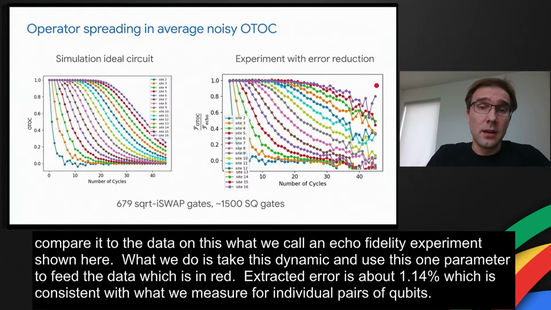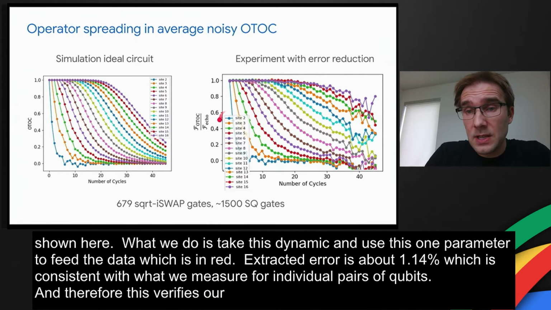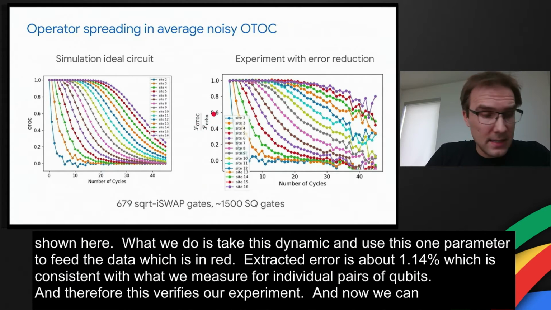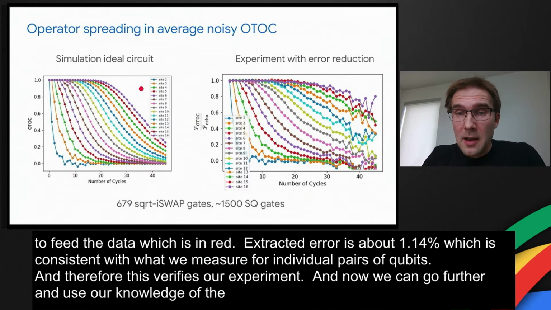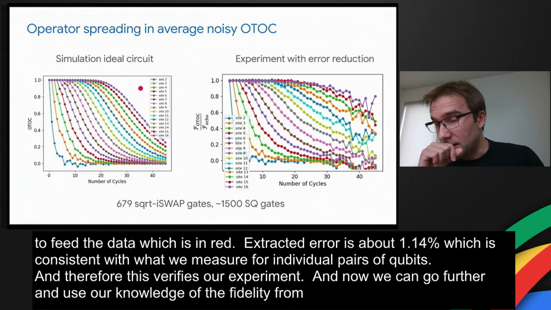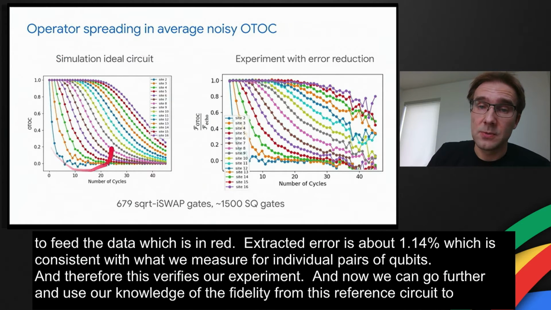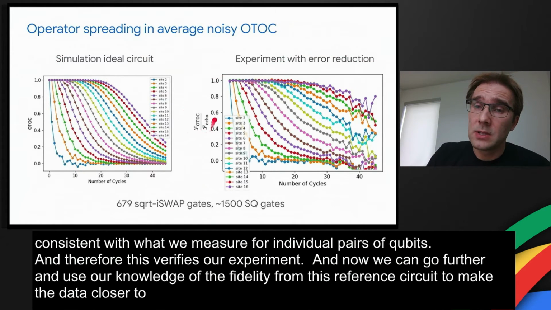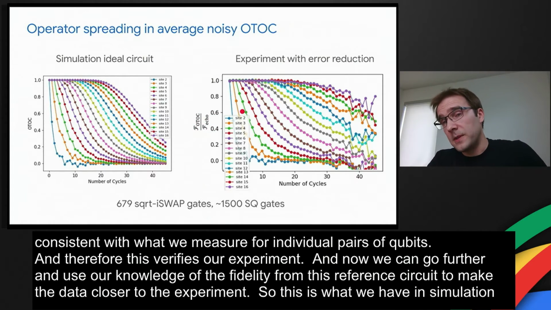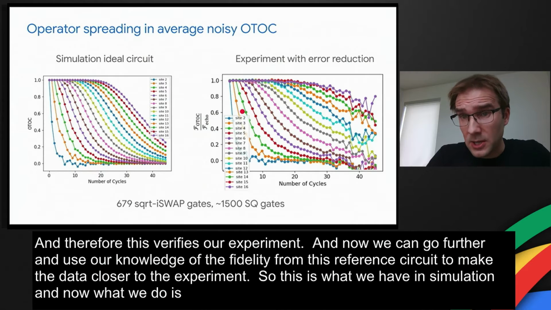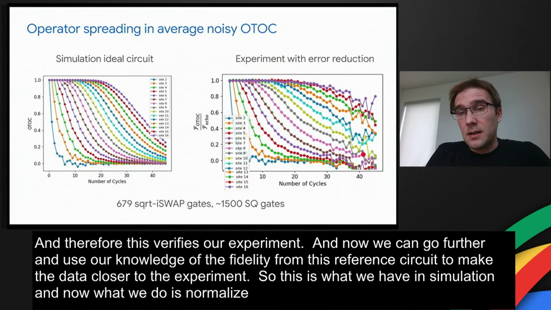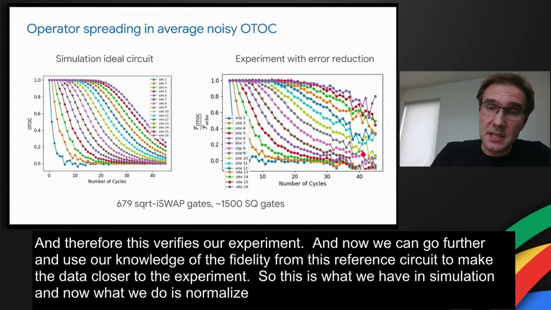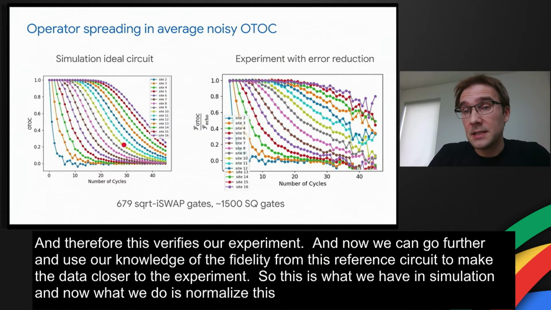And now we can go in further and use our knowledge of the fidelity from this reference circuit to make the data closer to the experiment. So this is what we had in simulation. And now what we do is we normalize the OTOC by this fidelity of the echo circuit. And the resulting behavior turns out to be very similar to the ideal circuit.